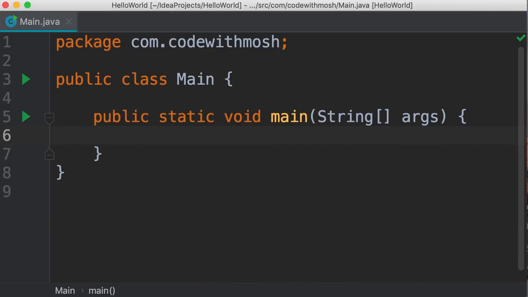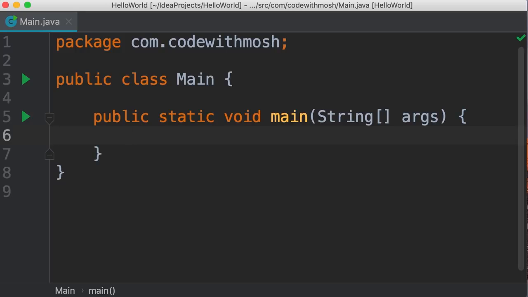So I've learned a little bit about the differences between the primitive and reference types. You know that we use primitive types for storing simple values and reference types for storing complex objects. But there is a very important difference between these two categories of types in terms of memory management. And that's what we're going to talk about in this tutorial.